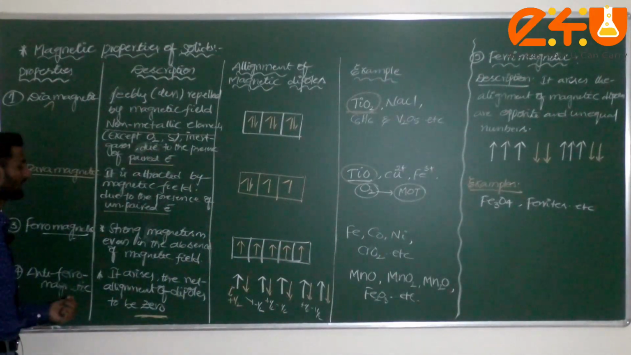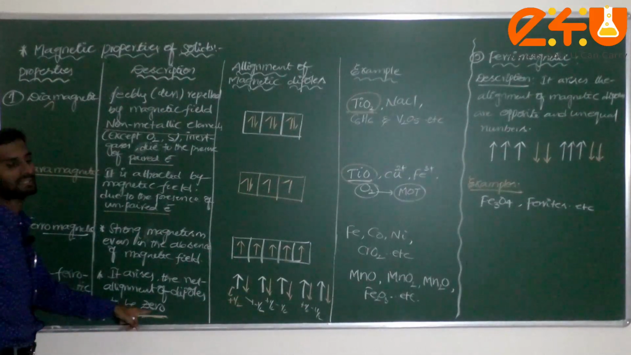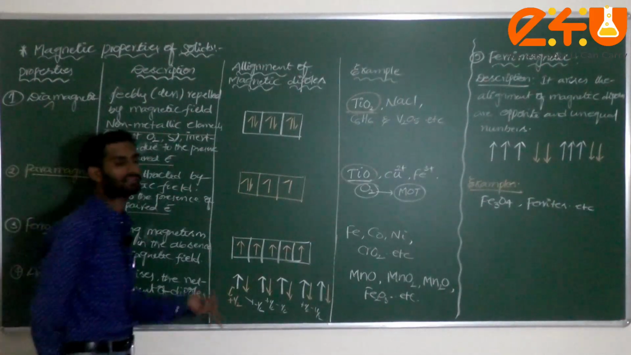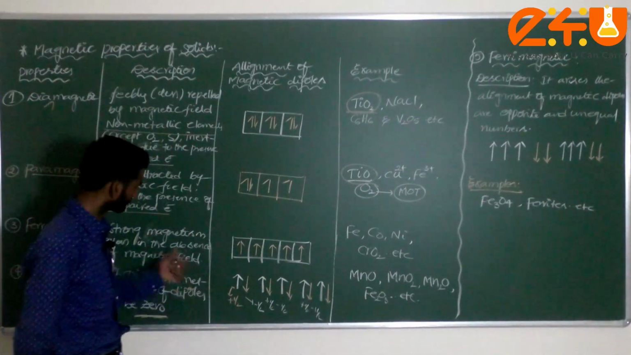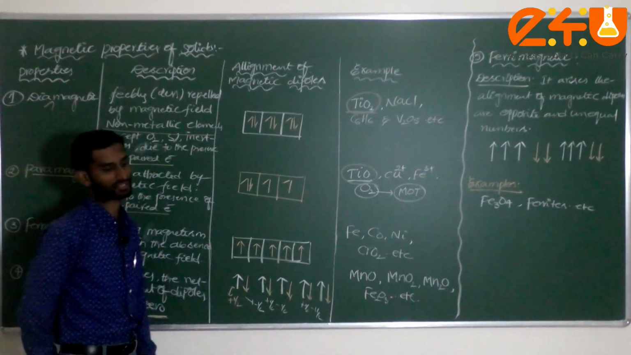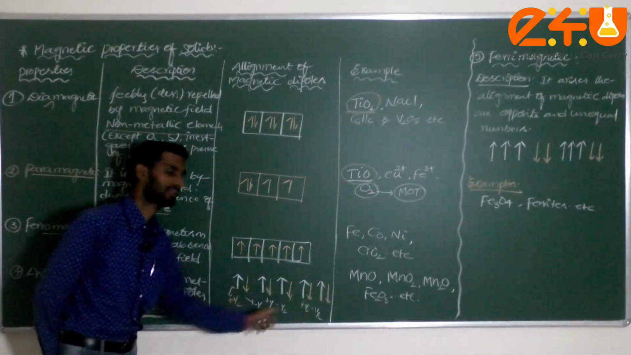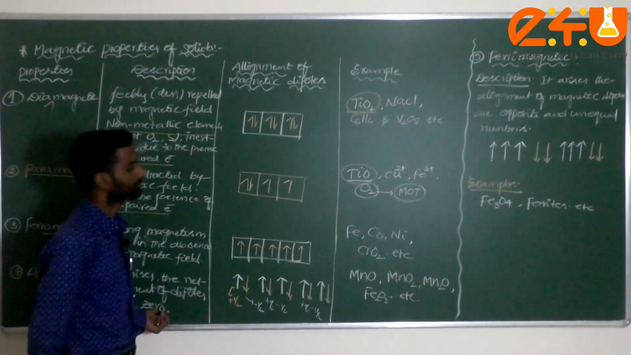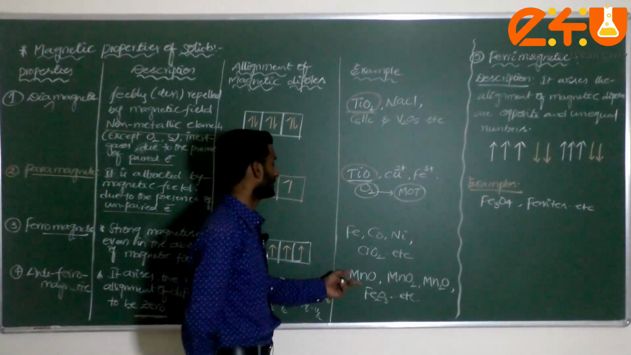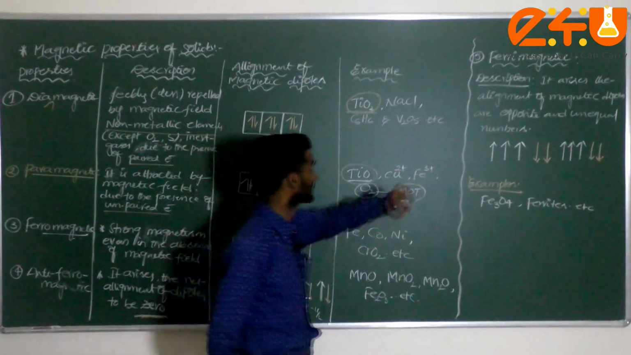Next one, antiferromagnetic: the net alignment of dipoles is 0. How is the dipole 0, dear student? Here the alignment of magnetic poles is in different, opposite directions: plus, minus, plus, minus, everything cancels. That's why it will be 0. Examples here: MnO, MnO2, Mn2O, Fe2O3 and so on.